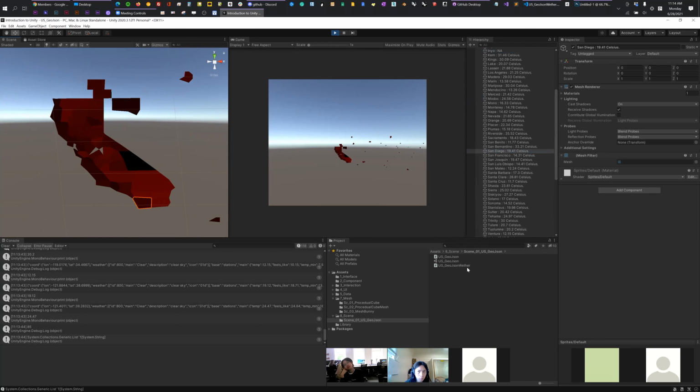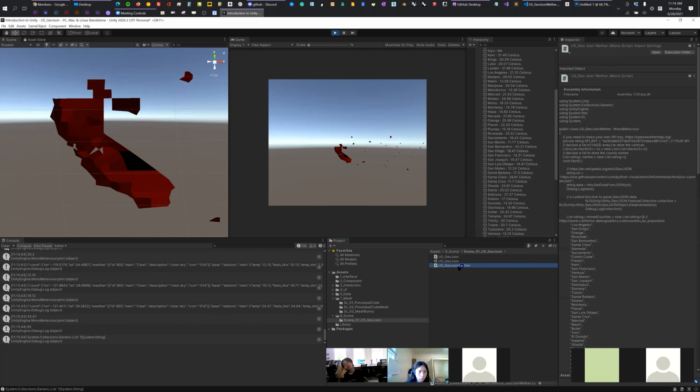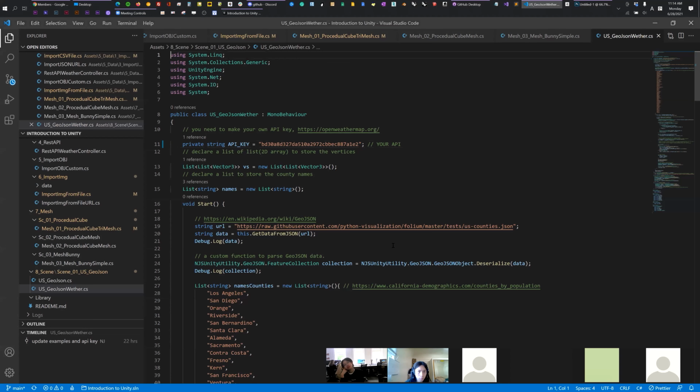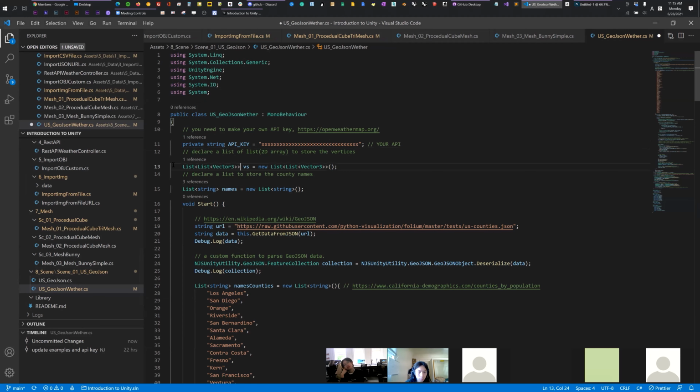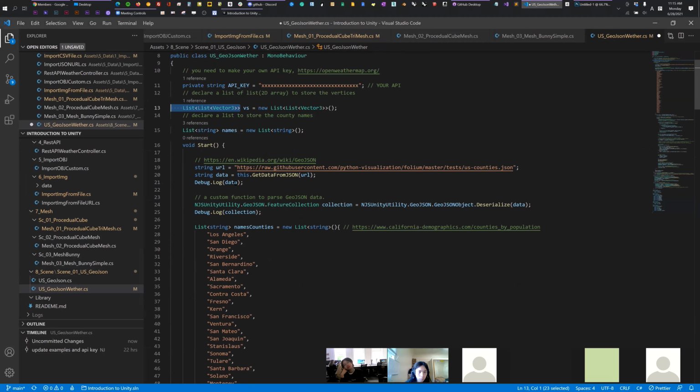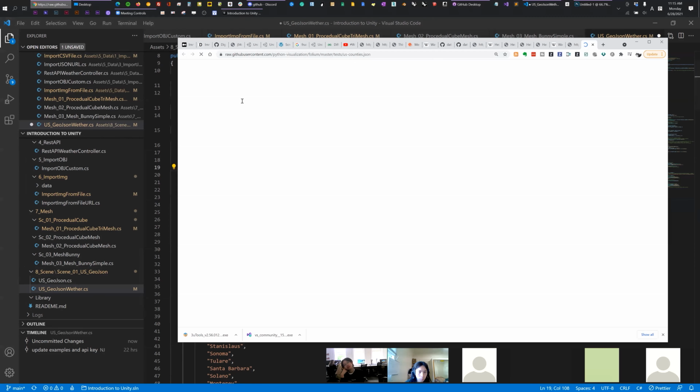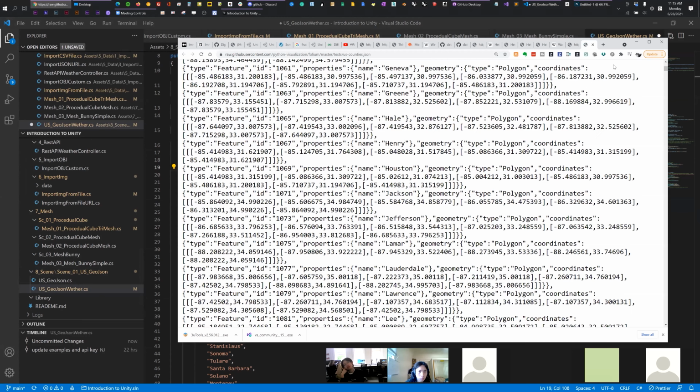Yeah, let's quickly visit the code, and I'll just describe what it does. So first of all, we need to use an API, but please use your own API. And then we create the vertices. Okay, so yeah, this is the GeoJSON that describes everything, it looks crazy.